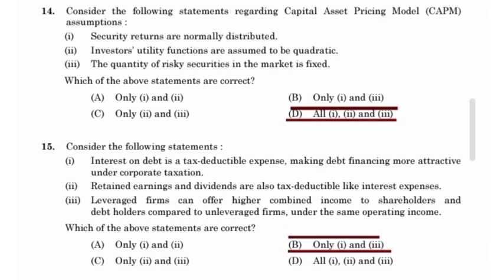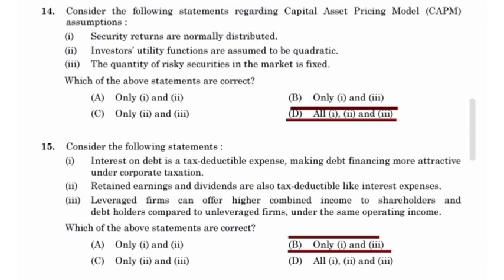Consider the following statements regarding capital asset pricing model assumptions. Security returns are normally distributed. Investors' utility functions are assumed to be quadratic. The quantity of risky securities in the market is fixed. Option D, all the assumptions are true.